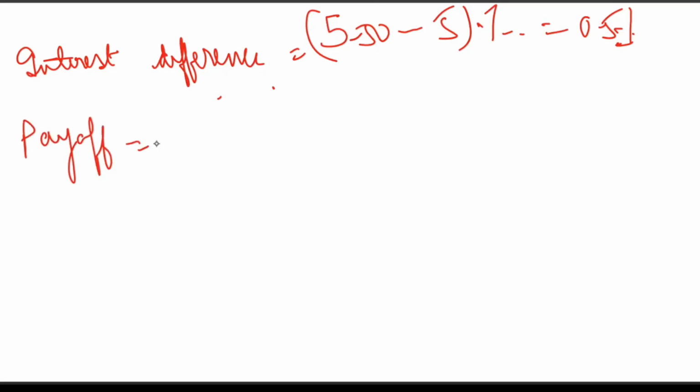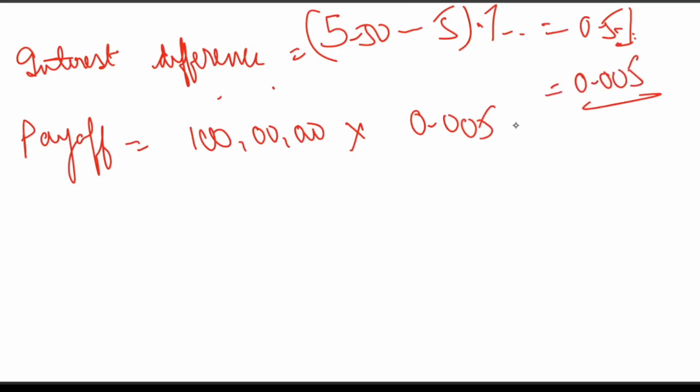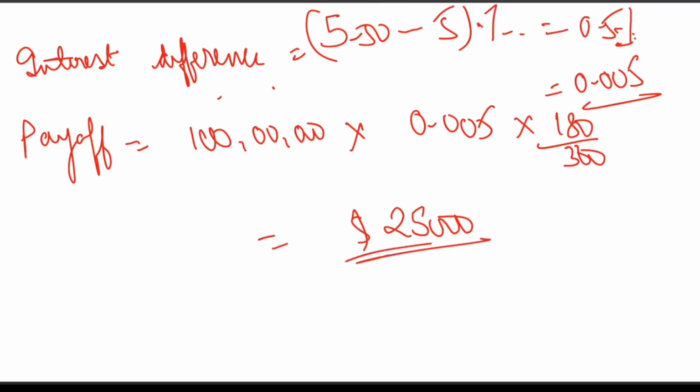What is the payoff? The amount is the same, 1 crore. The amount remained the same and we just multiply it by 0.005, because you can convert this percentage to decimal, multiplied by 180 upon 360. After computation you will get $25,000. That's the payoff.